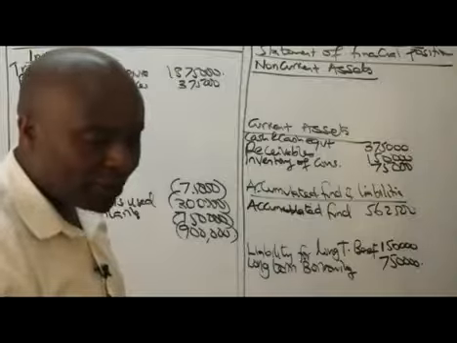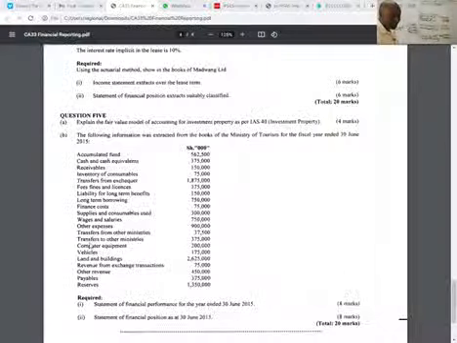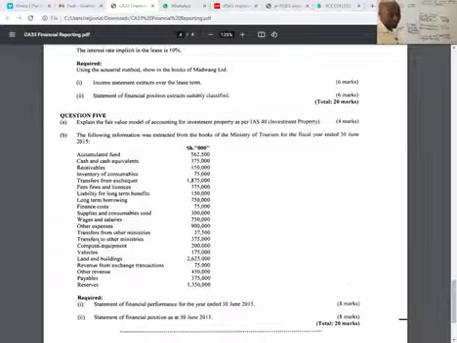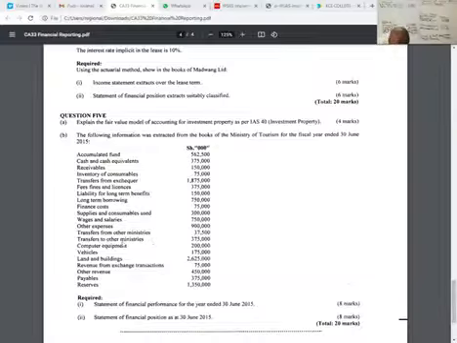After that, ladies and gentlemen, what else do we have? We have transfers from other ministries. We received it, it's an income.